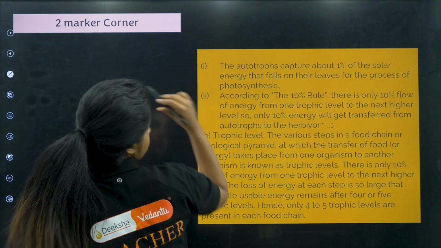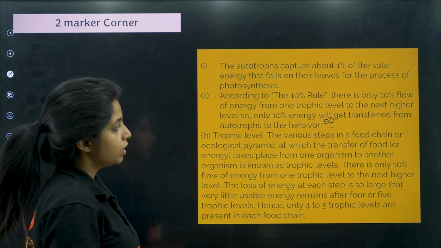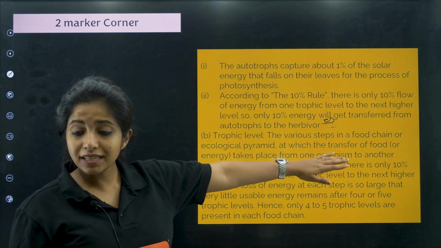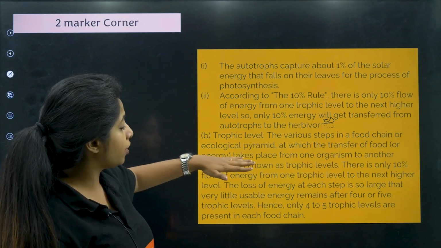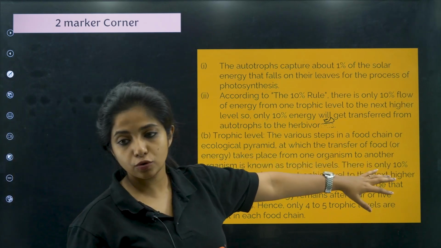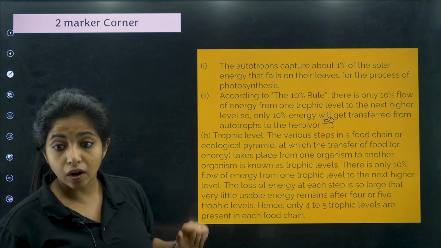Now, what do you mean by trophic level? The various steps in a food chain or ecological pyramid at which the transfer of food or energy takes place from one organism to the other organism. This is how you have to write.